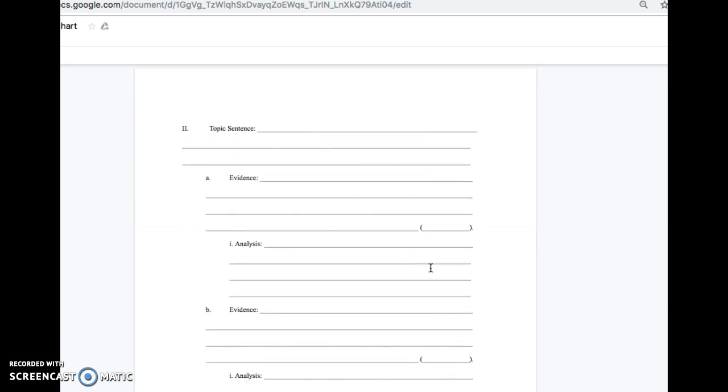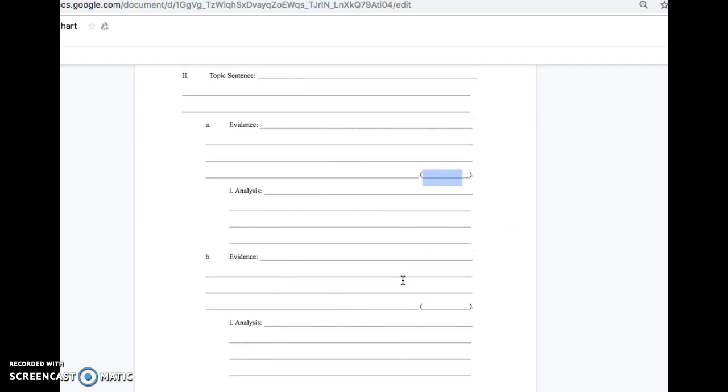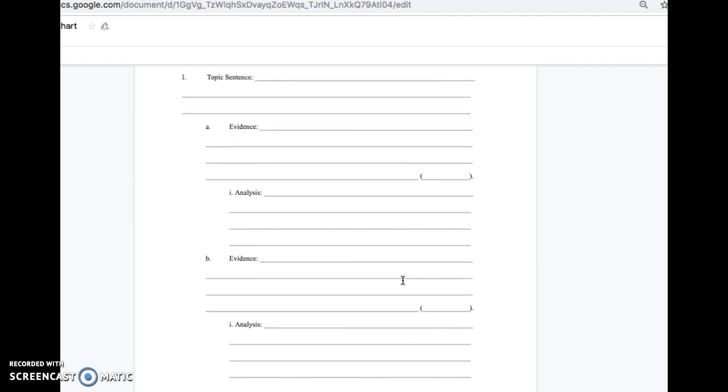Paragraph 2 is going to examine their differences, how they view these migrant workers differently. Again, 2 examples with a page number and your analysis, how you know that those authors are viewing the migrant workers differently. You're going to want to hand this organizer in at the end of class.